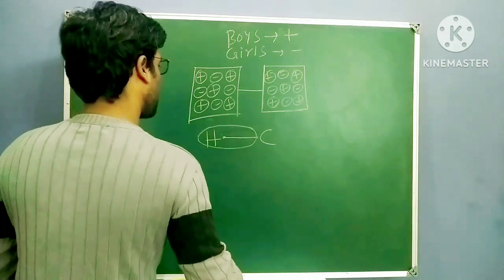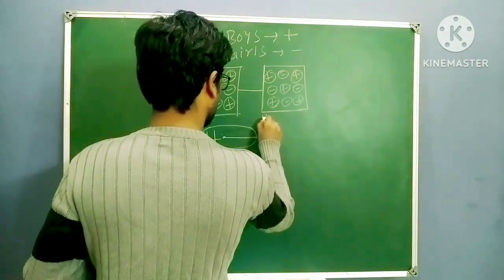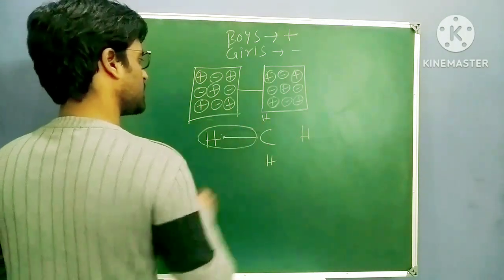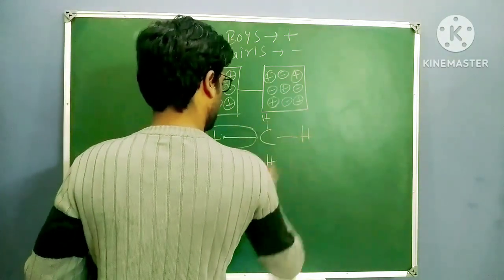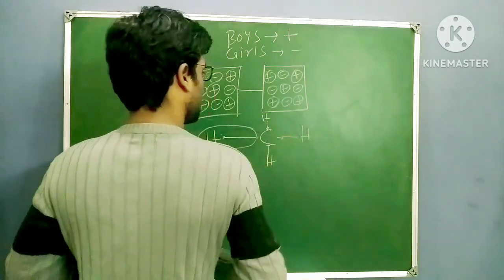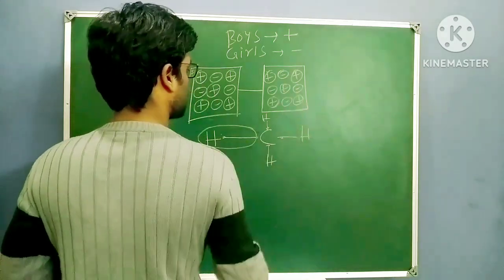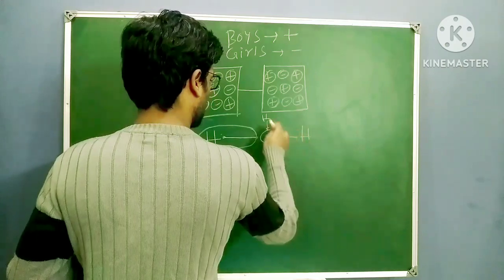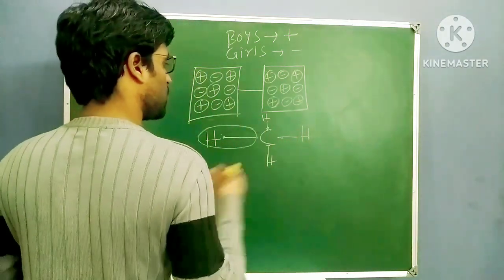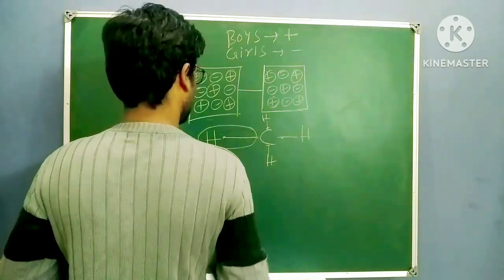So with 4 hydrogens, I have the hydrogen here, hydrogen here, hydrogen here, hydrogen here. So it is forming a bond here, it is forming a bond, it is forming a bond, because it has 4 electrons initially: 1, 2, 3, 4. Now because of forming bonds with the hydrogens, it is also getting 2, 2, 2, 2. So carbon has 8 electrons now, octet fulfilled, so it is stable.